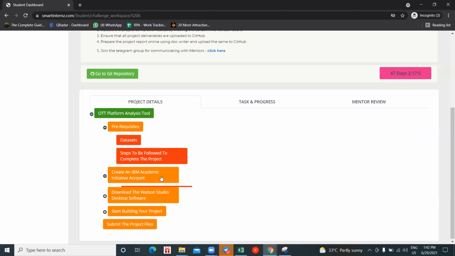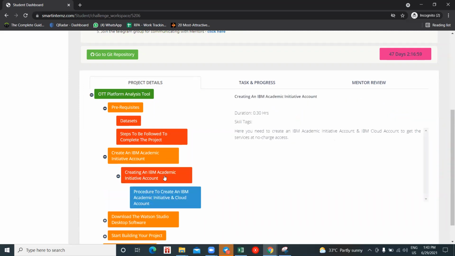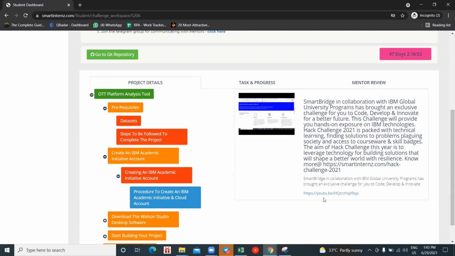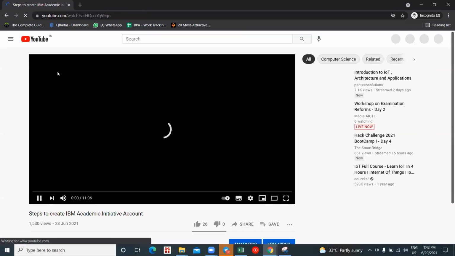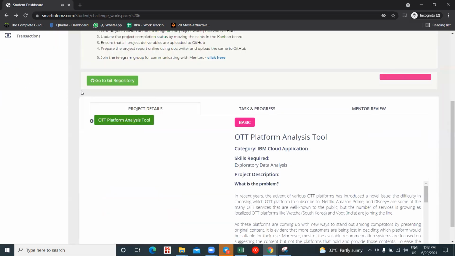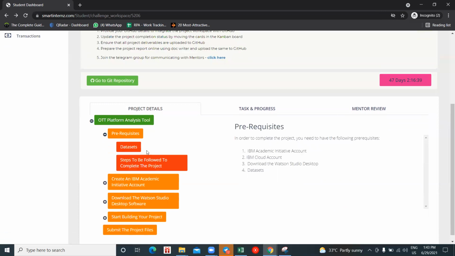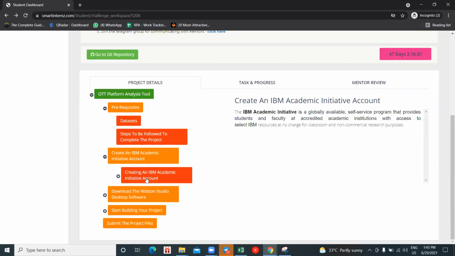Here you have create an academic initiative account. I hope you all have one, but if you don't have, here we have given you the link. So here you have a reference video. Here is a video for your reference. When you click on this video reference, it will be redirected to your reference video, where it will demonstrate the steps to create your IBM academic initiative account. So this is how we have segregated all the milestones.